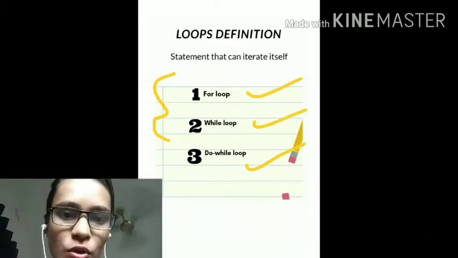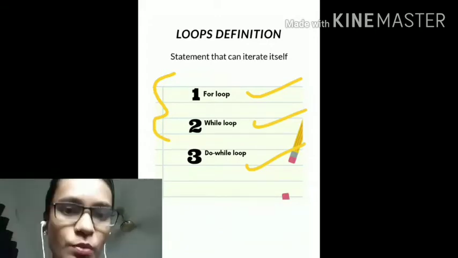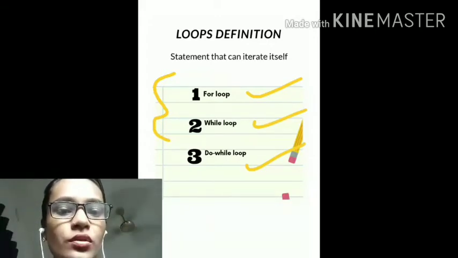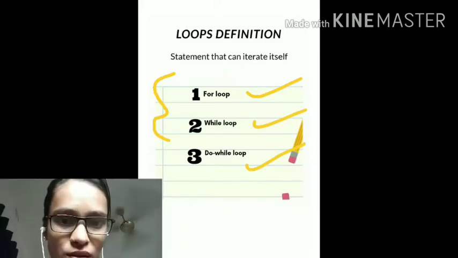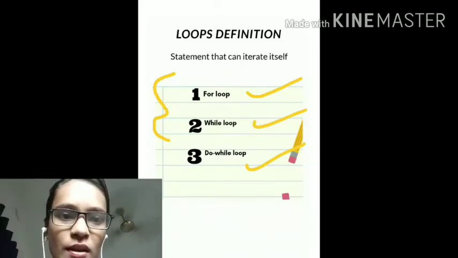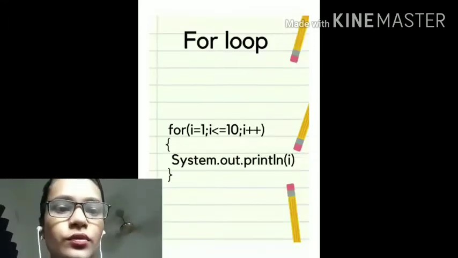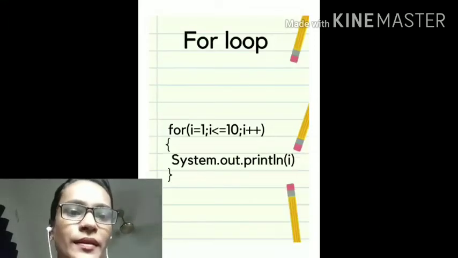What is an entry control loop? It checks the condition at the initial position itself. And exit control loops are those where the loop will be executed once and then it checks the condition from the next time. Okay, I hope it is clear to you. Let's move to an example where you have to print 1 to 10.